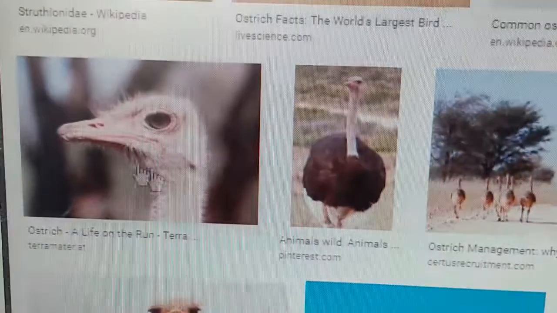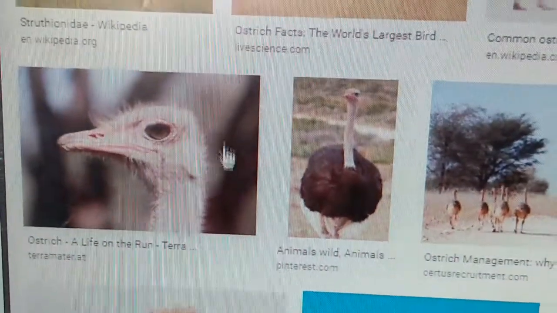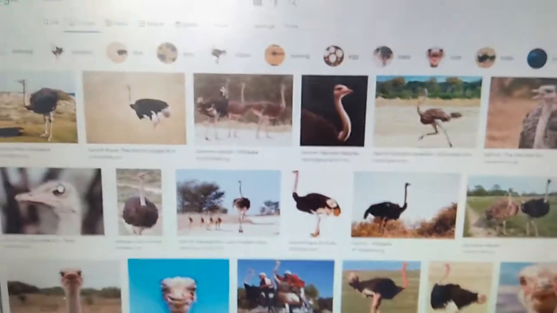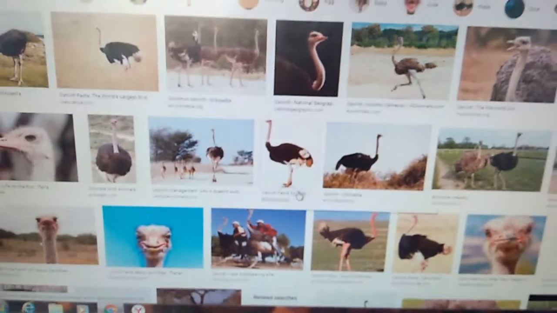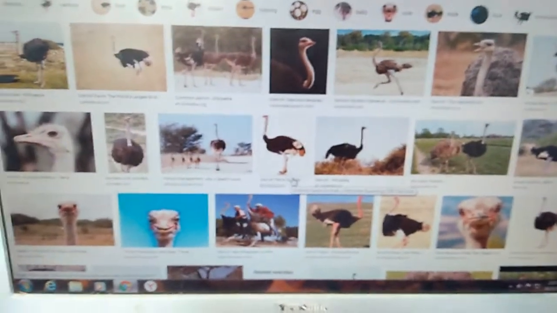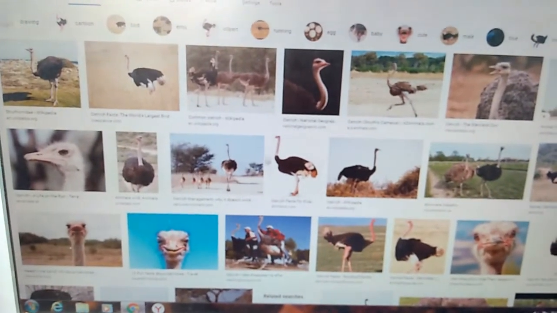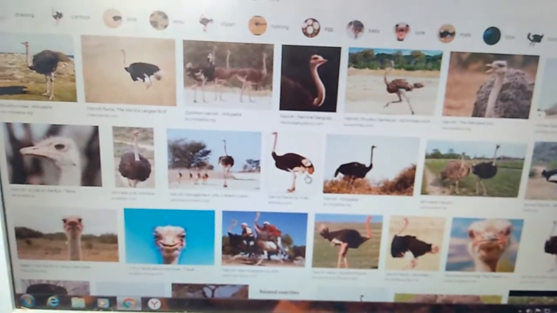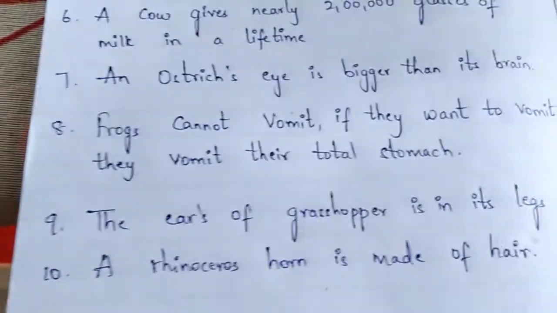So its brain is smaller than this eye. Okay, now this icon I'm showing. See this. Its brain is smaller than this, it seems. So this is the largest bird in the world. This bird will give the largest egg. Its egg is about 1.5 kg. So 1.5 kg is the egg of an ostrich. Okay? Nearly 100 omelets you can make from this one egg of the ostrich. Okay. Now let's go to the next one.